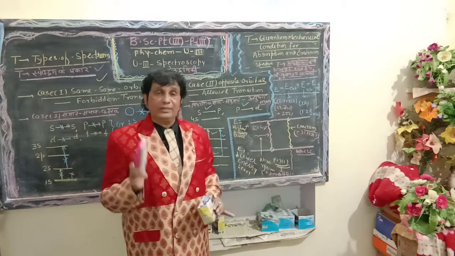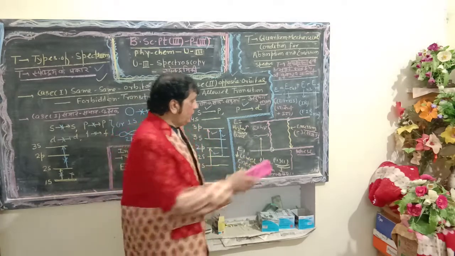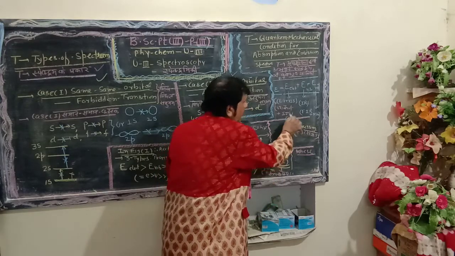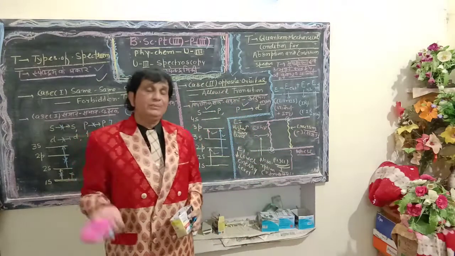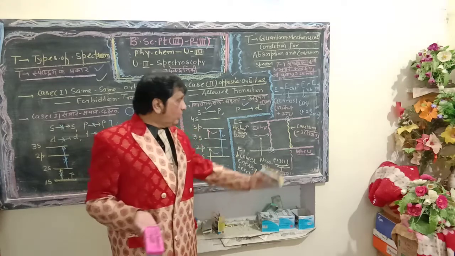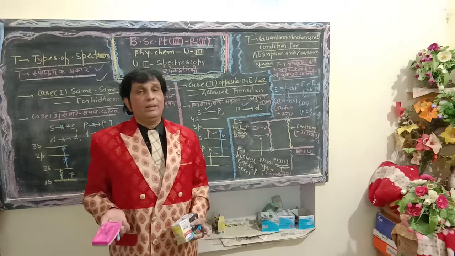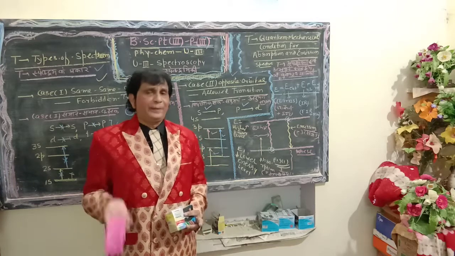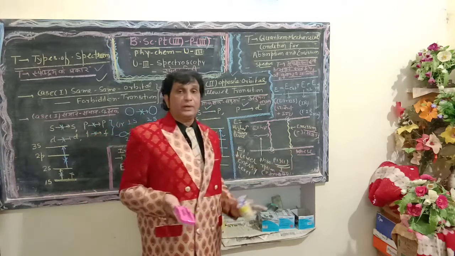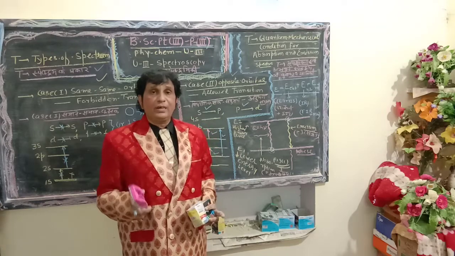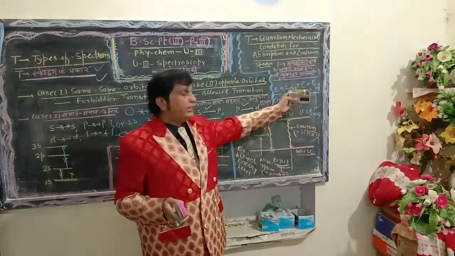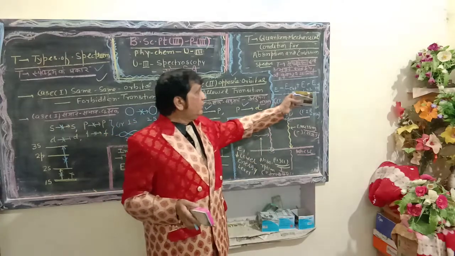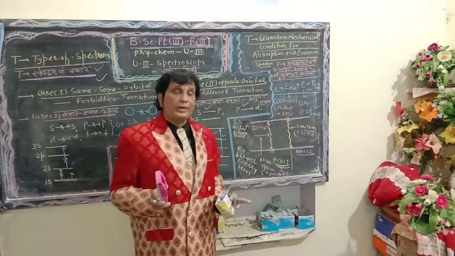Since the electron is unstable in the higher energy level, it will try to come back after emission of the energy, and it will return to its lower energy level or ground state. In such a position, the spectrum obtained is known as the emission spectrum. When electrons jump, three types of transitions are observed: electronic, vibrational, and rotational.